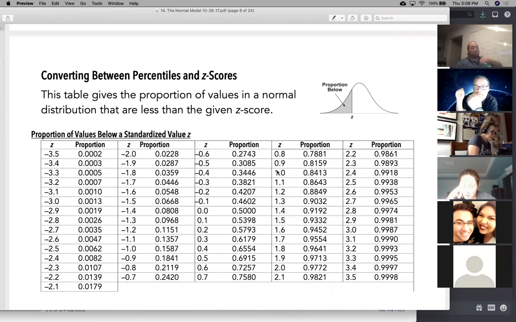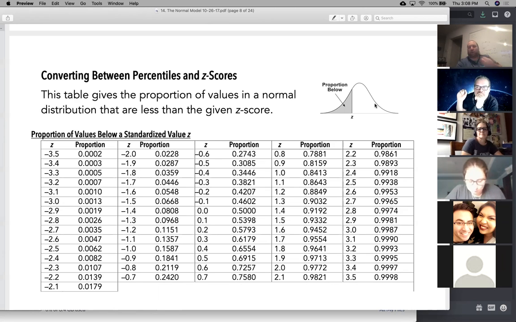Z-scores also allow us to get to percentiles. Remember, when you have a percentile, that means that percent is beneath it. So if my z-score, for example, is 0.8, that means that I'm 0.8 deviations above the mean, and it means that 78.81% of my data is to the left. So I'm at the 78.81st percentile.